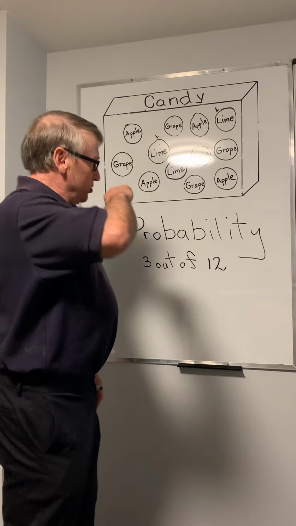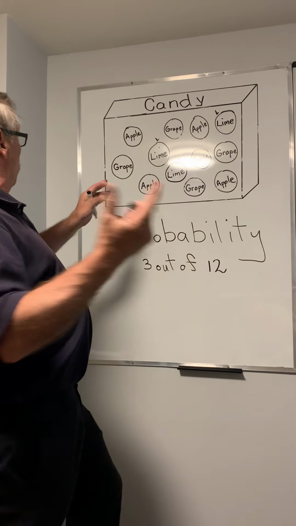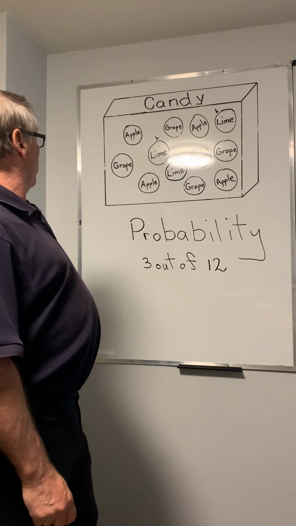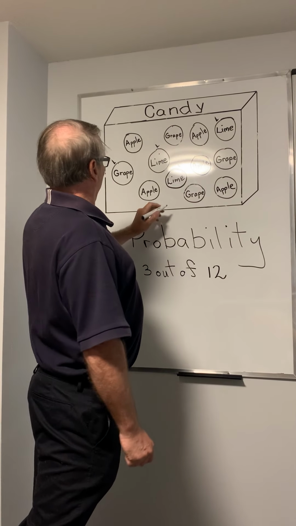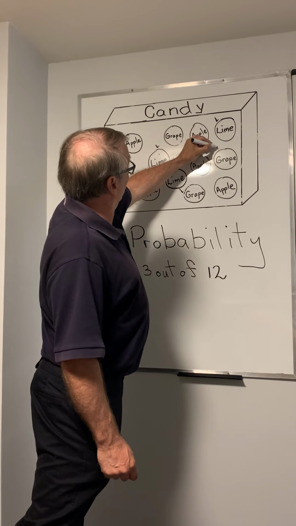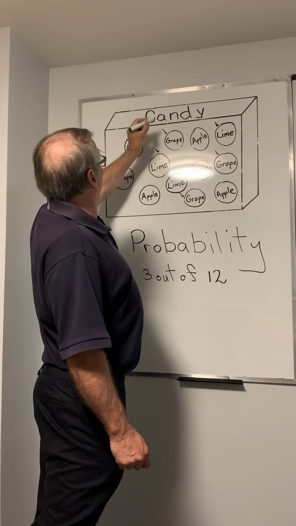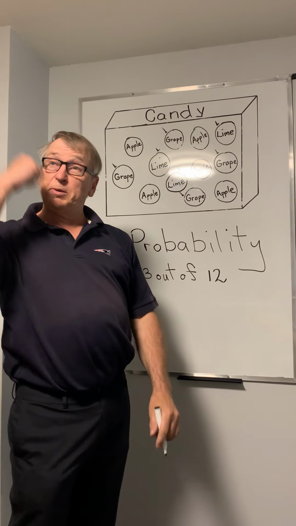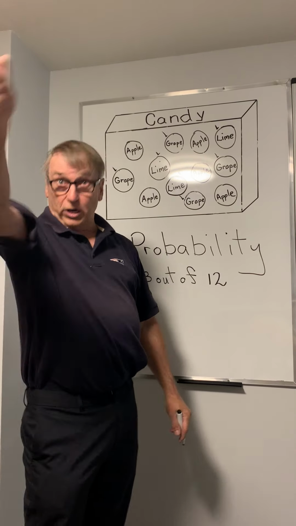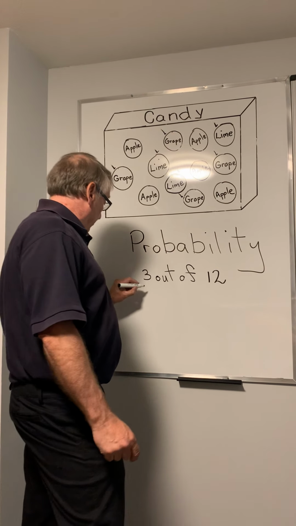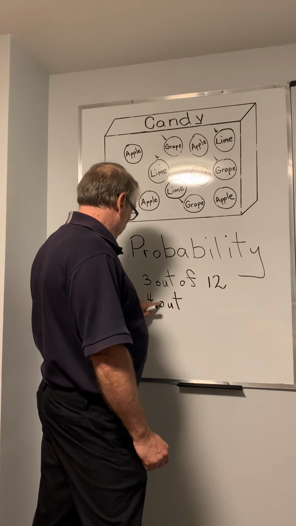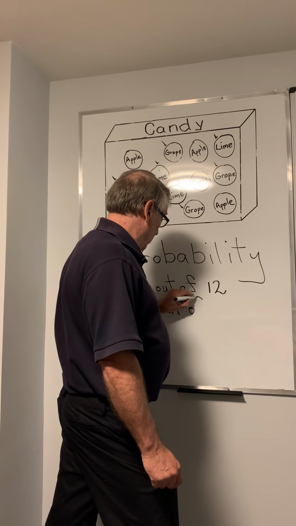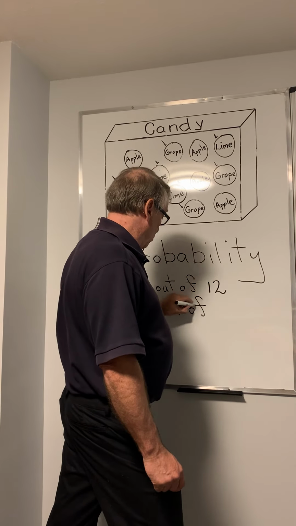Tell me the answer. So what's the chance, Seth, of picking grape? Okay, how many are there? 4 is correct. We've got 1, 2, 3, and 4. So what would be the chance then, Seth? 4 out of 12. That would be correct. You would have 4 chances out of 12 of picking a grape.